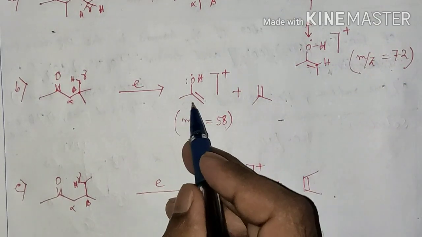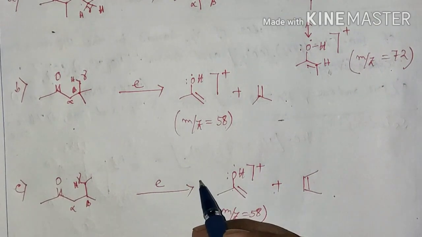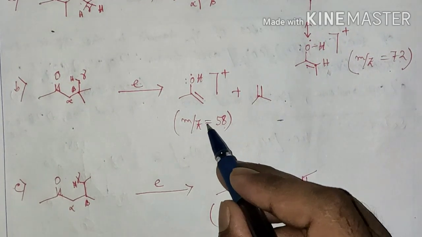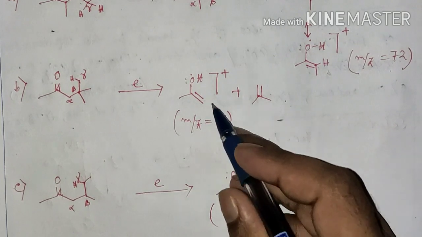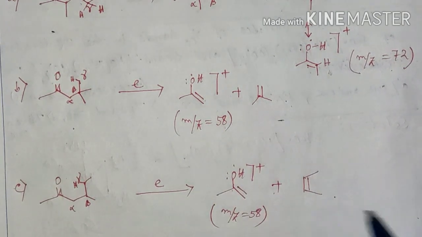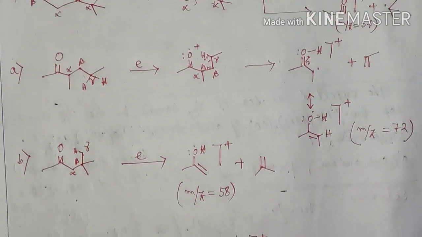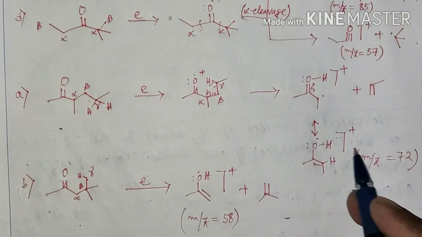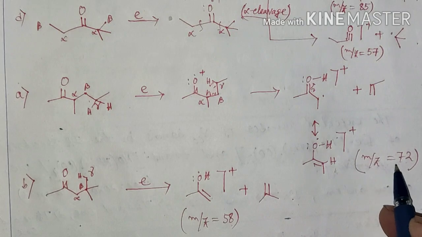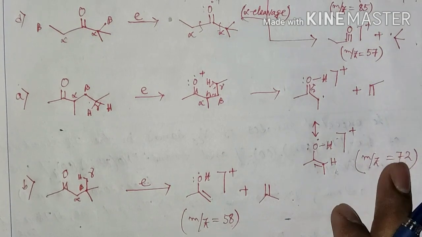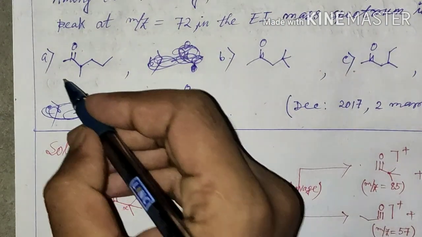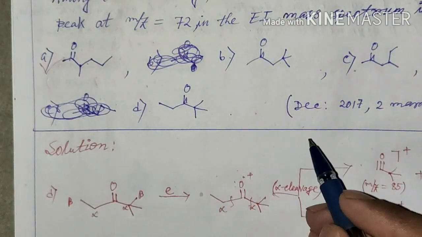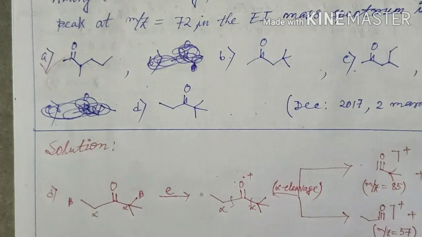You can solve these 2 McLafferty rearrangements step by yourself and see whether this radical cation is forming or not. That means from the given options we can see that the first option will give a radical cation for which M by Z is equal to 72. That means this compound will give base peak at M by Z 72 in EI mass spectrum.